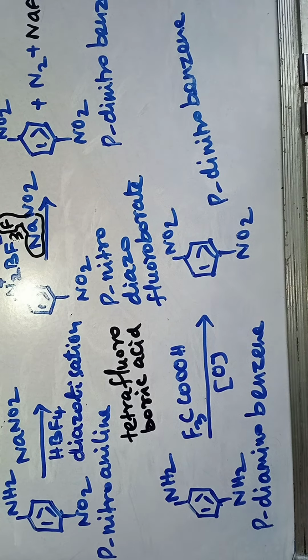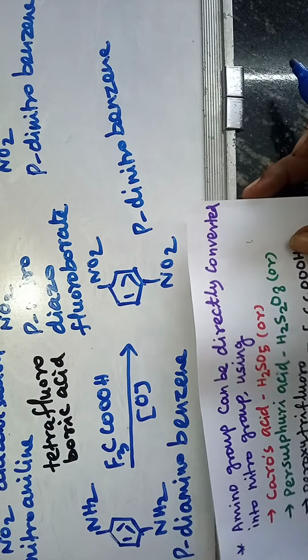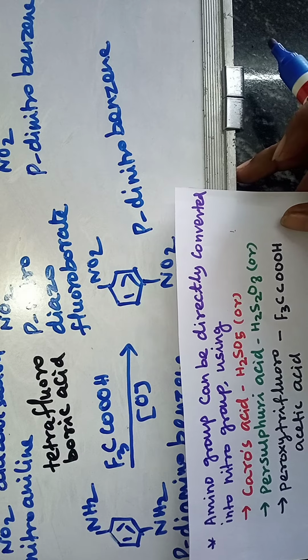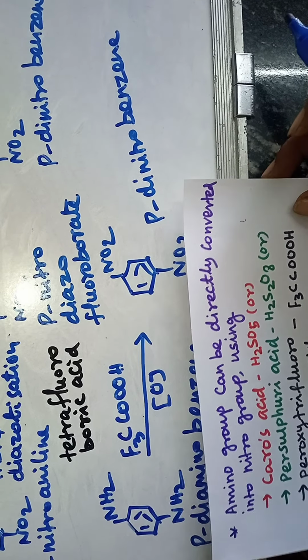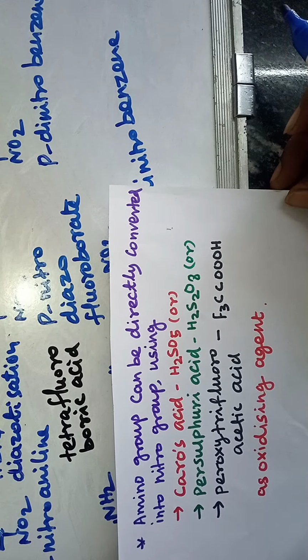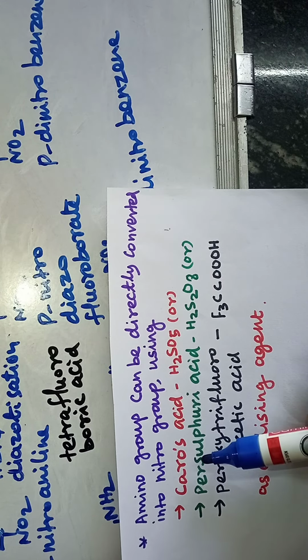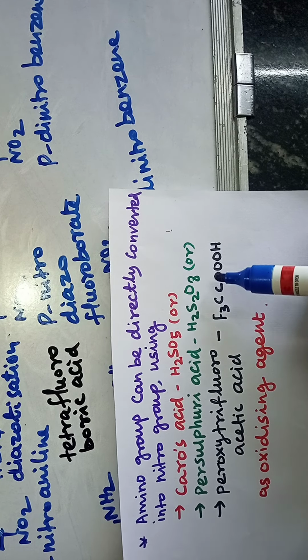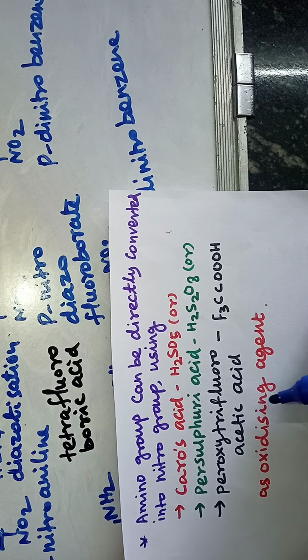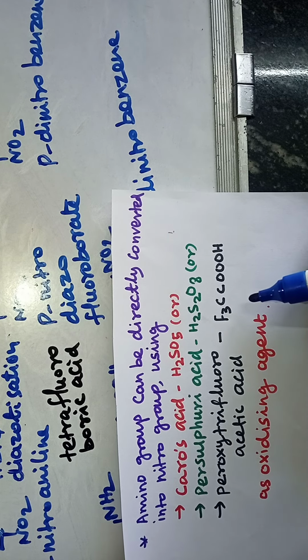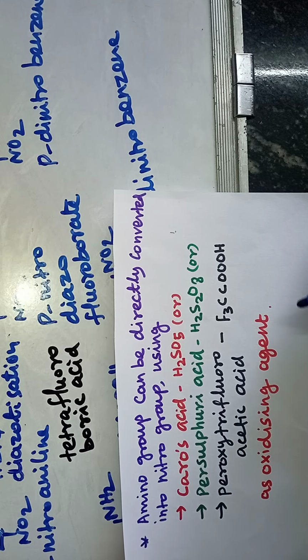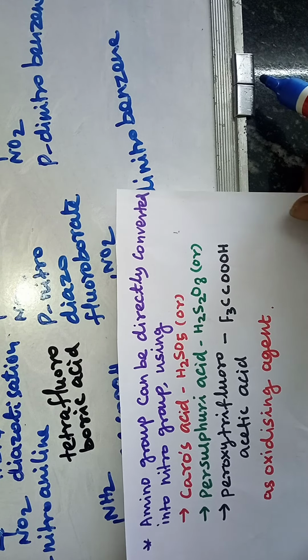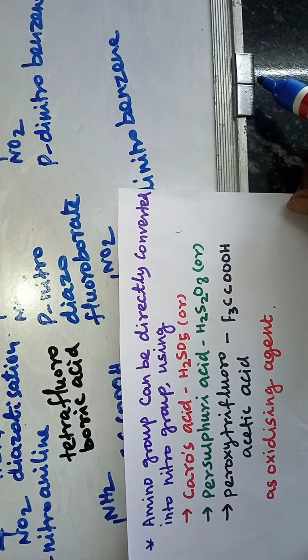So depending upon the oxidizing agent, the amino group is directly converted into a nitro group. The amino groups can be directly converted into nitro groups using oxidizing agents like Caro's acid, H2SO5, persulfuric acid, H2S2O8, or peroxytrifluoroacetic acid, CF3CO3H.